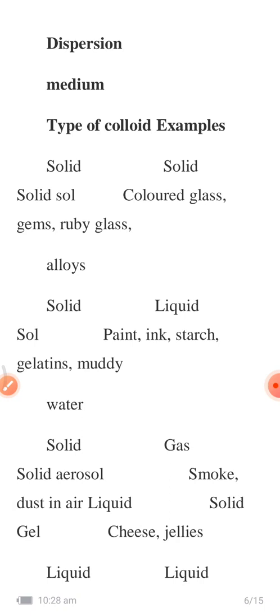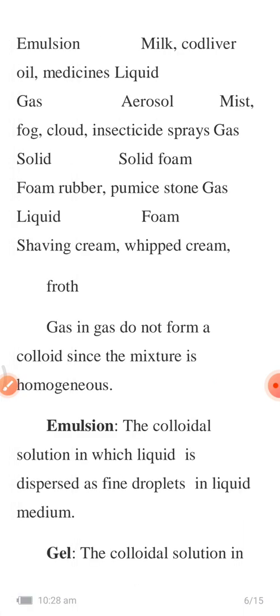Then next one, liquid is the dispersed phase and the dispersion medium is solid. Examples are cheese, jellies, etc., and the colloidal system is called gel. Next one, if both the dispersed phase and the dispersion medium are liquid, then it is called emulsion.